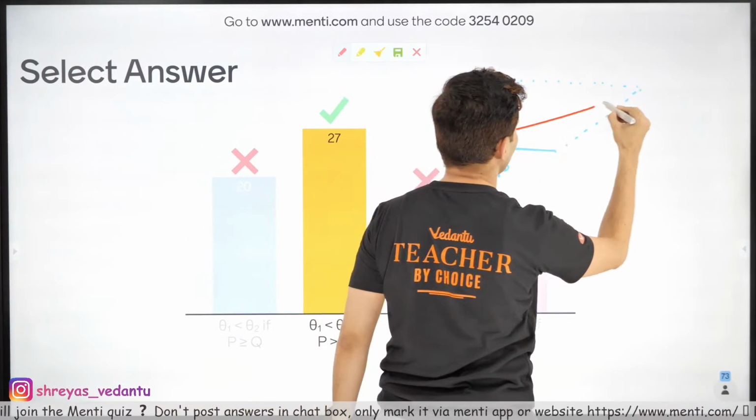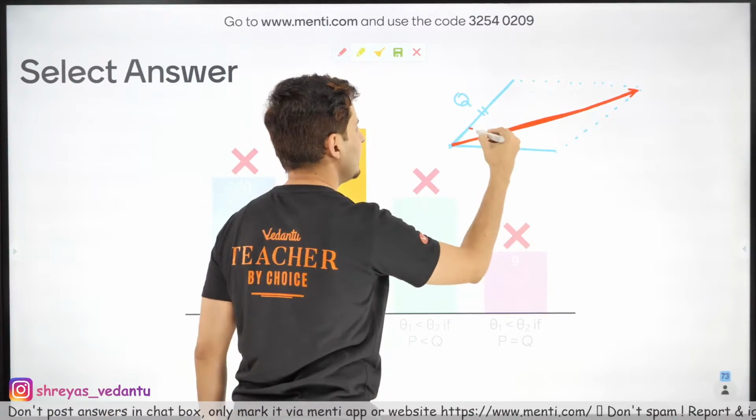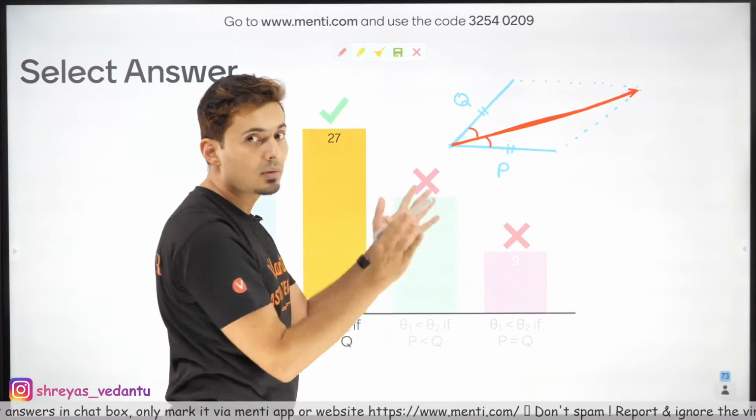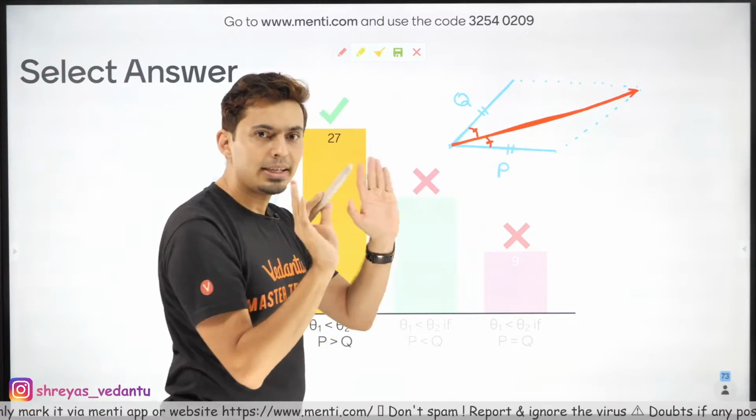The resultant will be here, correct? And this angle and this angle both will be equal.